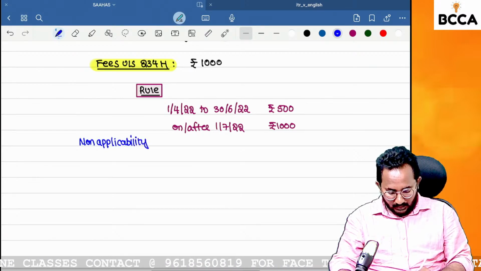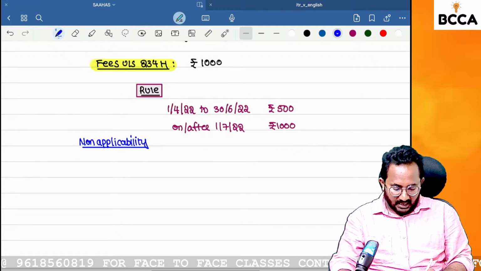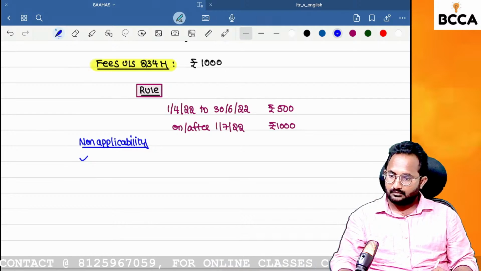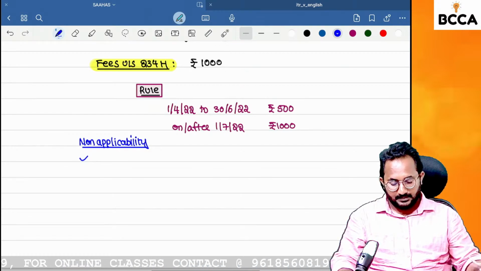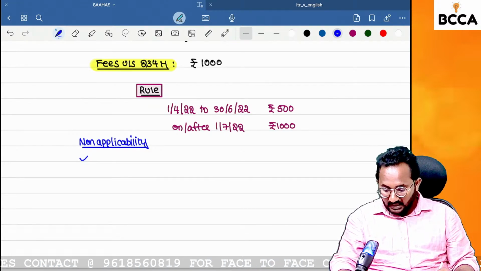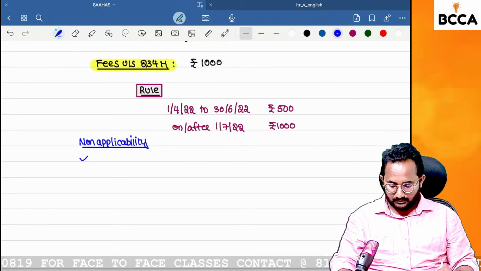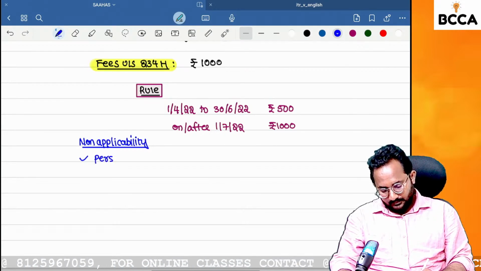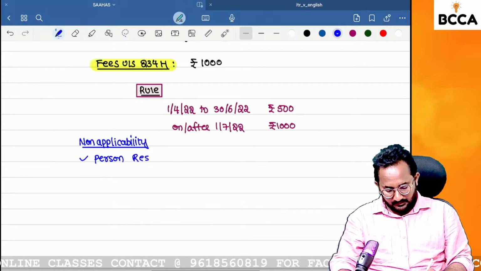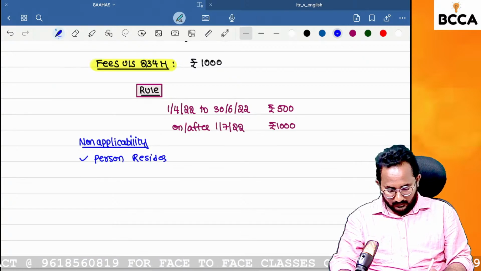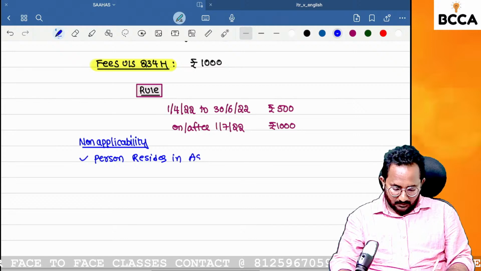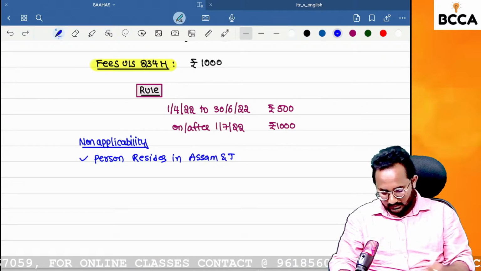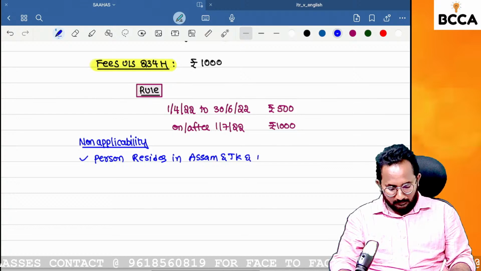Non-applicability. That means what? No need to create the linkage between the Aadhaar and PAN in the following cases. First one: if any person resides in Assam, that is in your state only, and Jammu and Kashmir. Next one, Meghalaya.